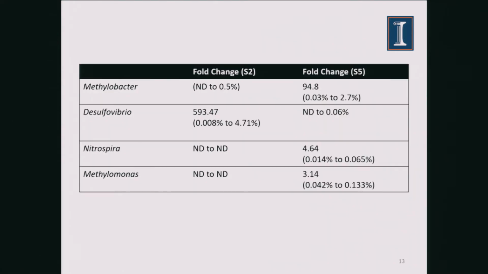Just to talk about these in numbers, these are a few bacteria we looked at. Fold change basically talks about what was the percentage of that microbe before the earthquake and what was the percentage of that microbe after the earthquake. You can see that in Kathmandu samples, both S2 and S5, for example, if you look at Desulfobia, which is responsible for maintaining the sulfur in the water itself, before the earthquake, the percentage of that bacteria was 0.08% of the total microbial community. But after the earthquake, it changed to 4.71% of the total microbial community, which talks a lot about how the water was not as stable as it was before, right after the earthquake.